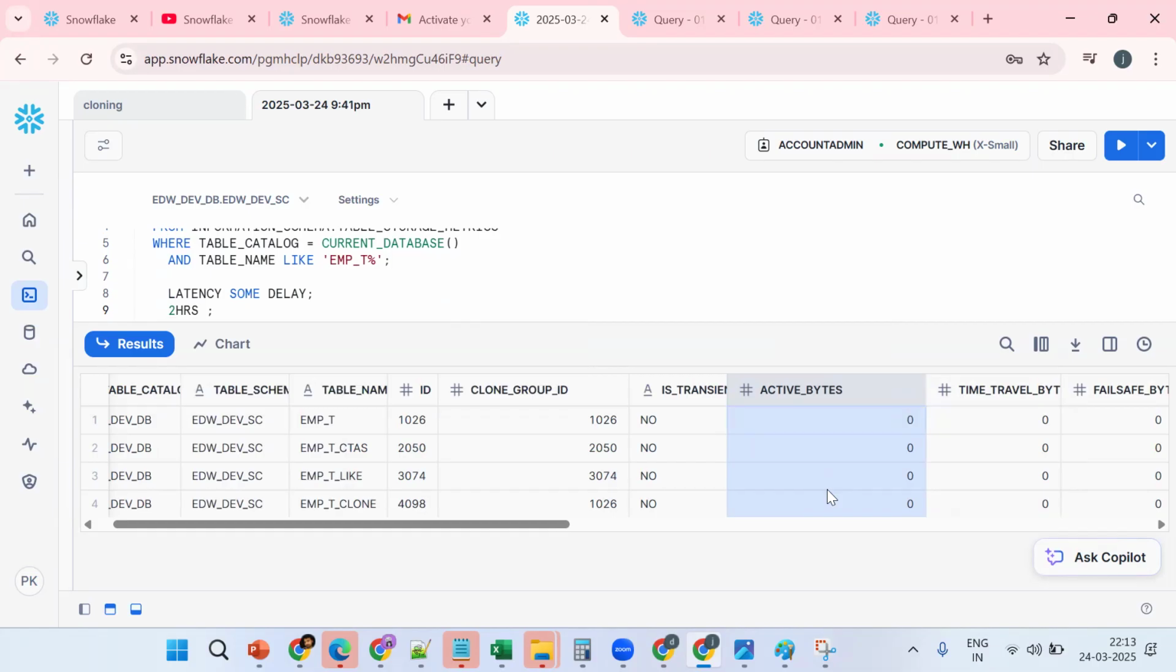First EMPT, and CTAS. EMP, CTAS. Why? What about like and clone? Like has no data. Clone is a zero copy clone because it's a metadata operation, so there won't be any physical storage cost. And one more thing: no computation cost. Computation cost, how can you prove?